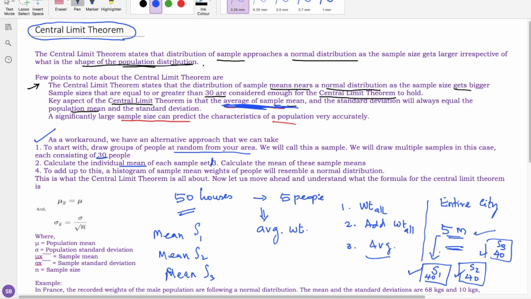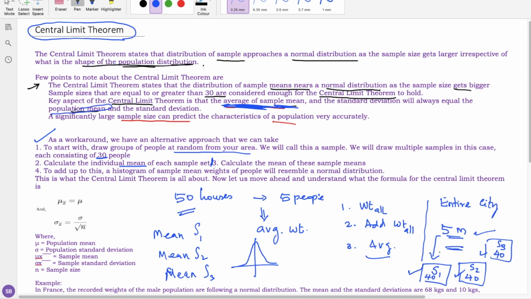The mean of the samples will always be normally distributed, and the sample average will be equal to the average of the population.